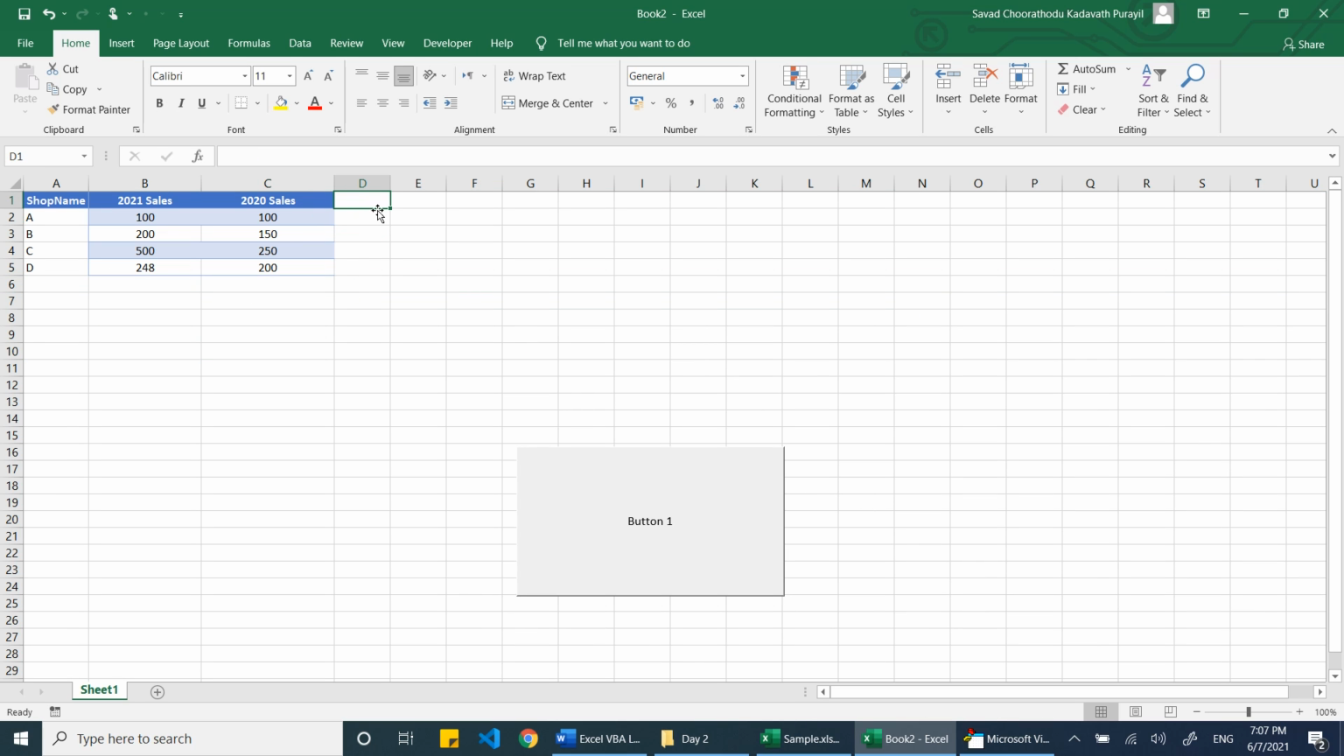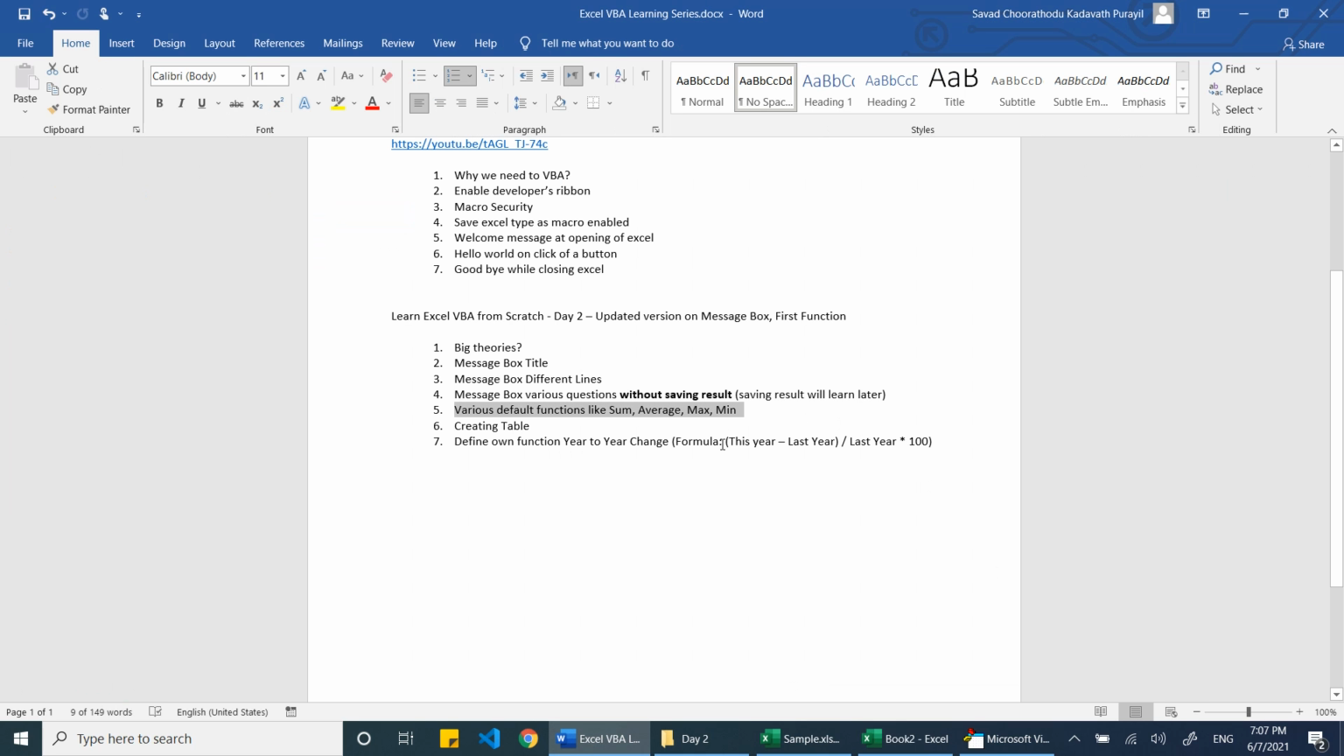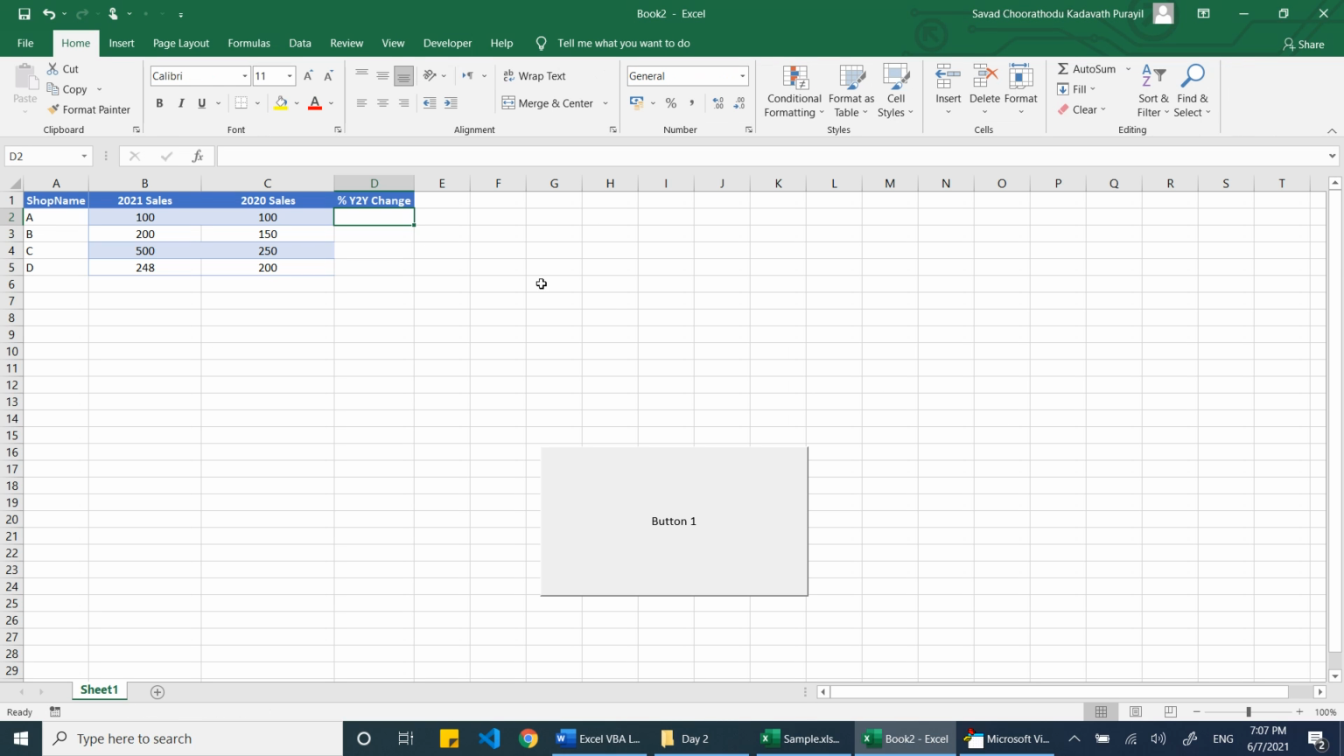Now what I want to learn is the year to year percentage change. So what is the formula to find the year to year percentage change? This is the formula for finding how much percentage the business has changed year to year: this year minus last year, divided by last year, into 100. Now we can write this year minus last year, divided by last year, into 100.